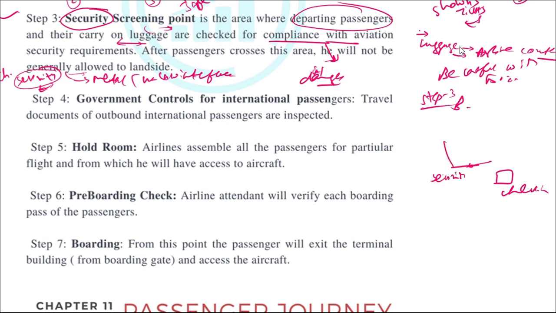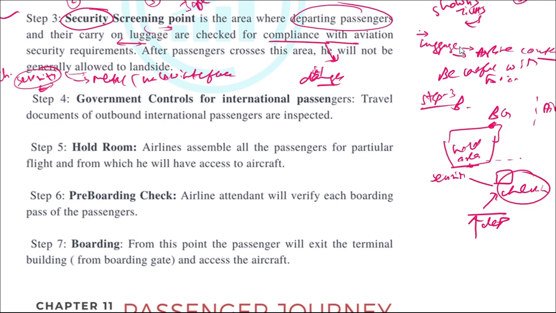Then here this will be the hold area. Then here will be, let's say, the boarding gate. And then here this is the air side. So this is the departure. The passenger has entered from here. He will go to the check-in counter.